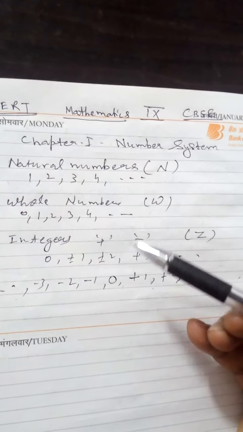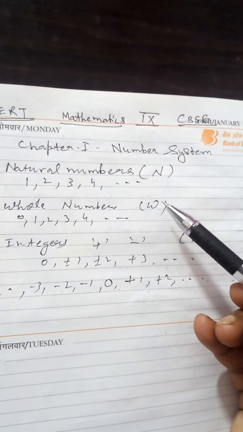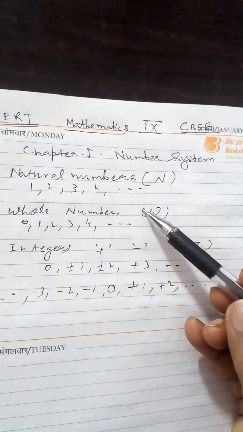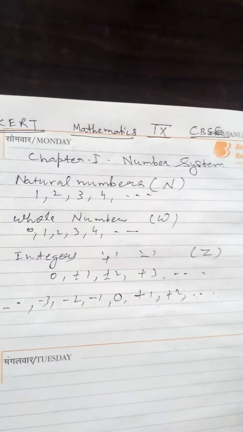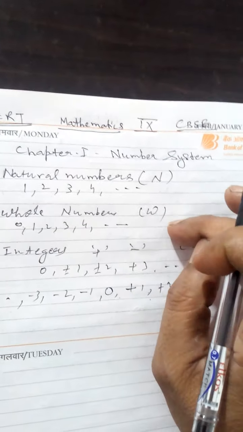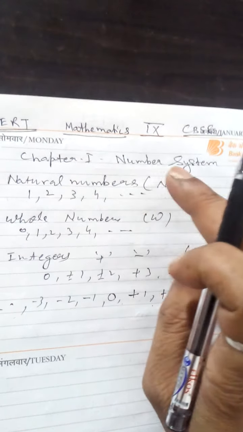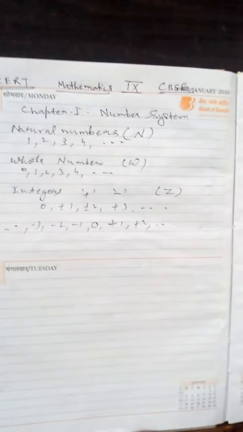Many questions will be there because from last year MCQ questions have started. So many MCQ questions will be asked from natural numbers, whole numbers and integers. You will give the answer when you know it very well.